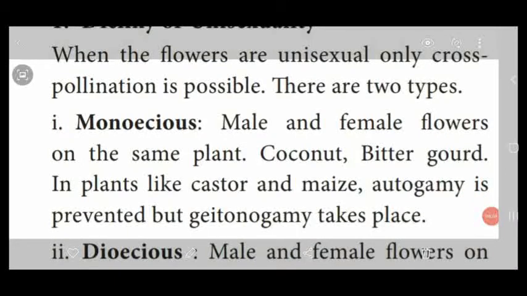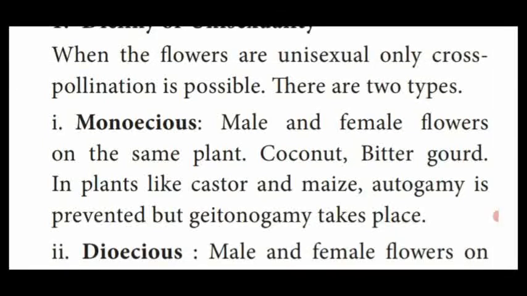So coconut and bitter gourd are examples of the monoecious type of contrivances. Another example is also there, castor and maize. In these plants, autogamy is prevented but geitonogamy takes place. So autogamy means self-pollination, that is prevented, but geitonogamy takes place.